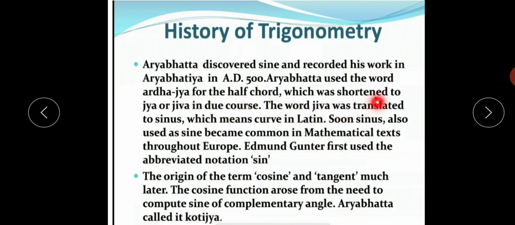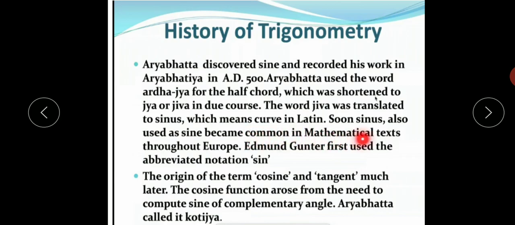The word Jiva was translated to sinus, which means curve in Latin. Soon sinus, also used as sine, became common in mathematical texts throughout Europe.